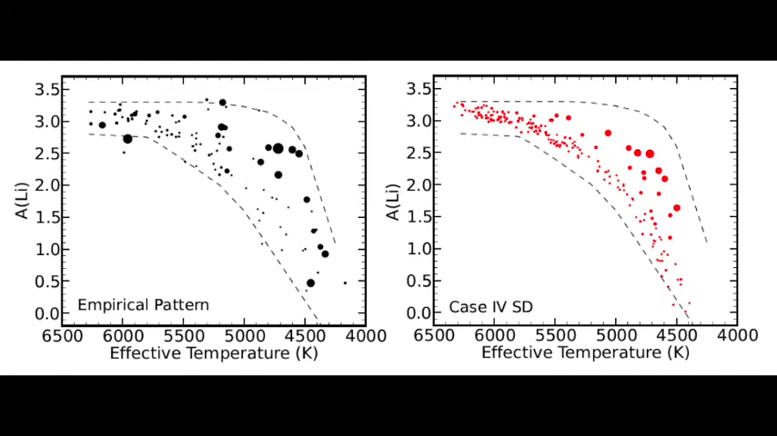This is the first physically consistent model which reproduces the observed Pleiades pattern, so we conclude that a correlation between radius inflation and rotation is a strong candidate for solving this long-standing mystery.